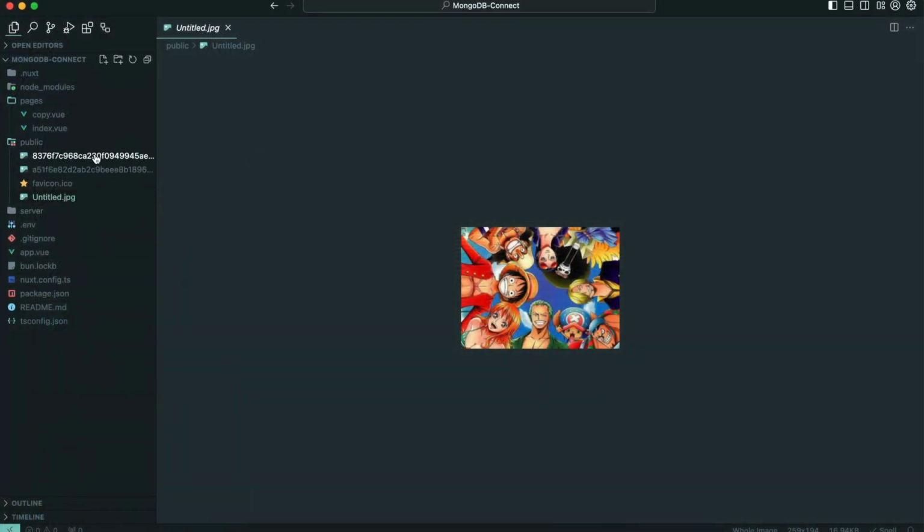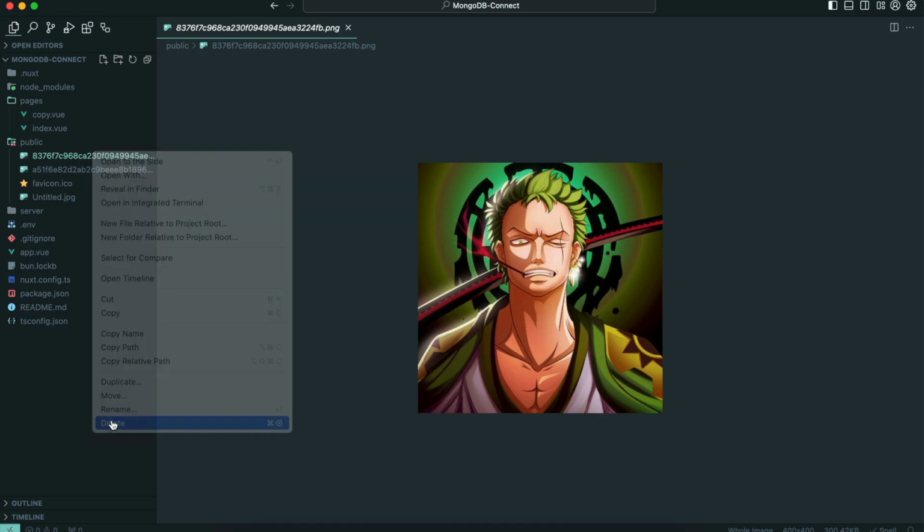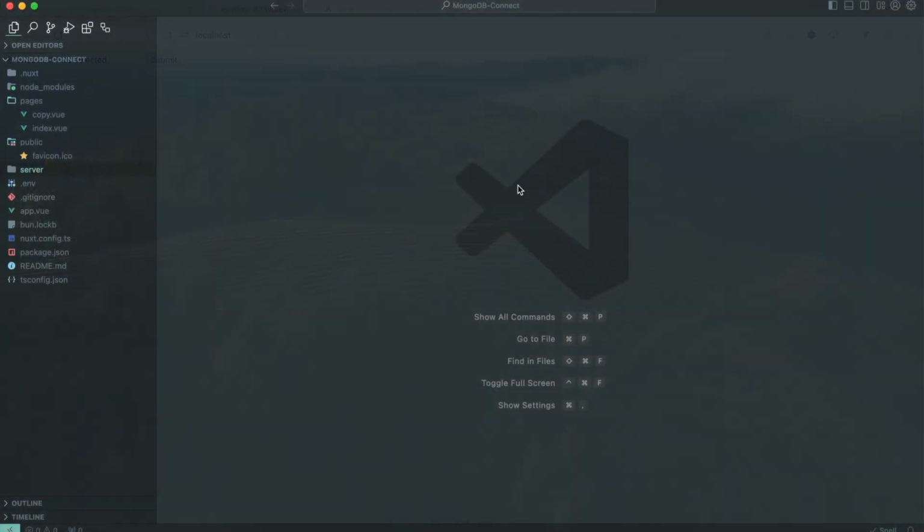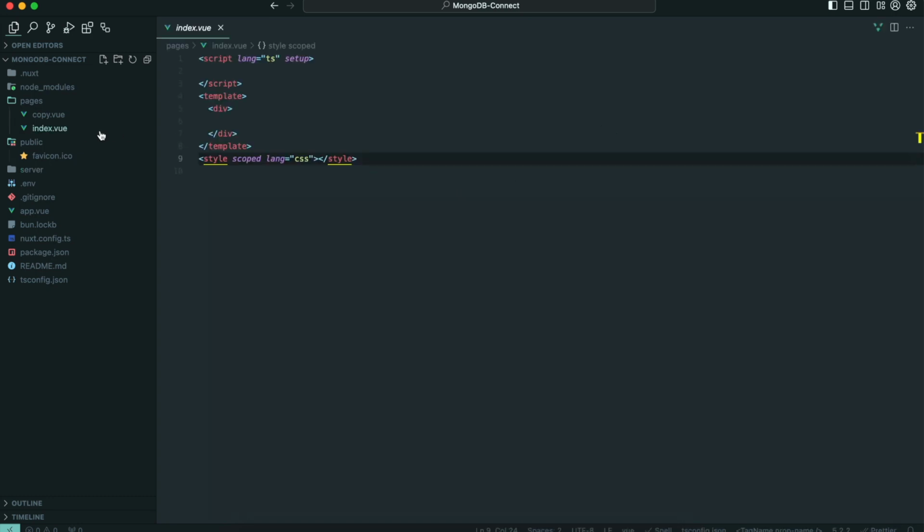First, let's remove the uploaded files. Let's go back just to make sure. It's empty, so let's go back to our main file.